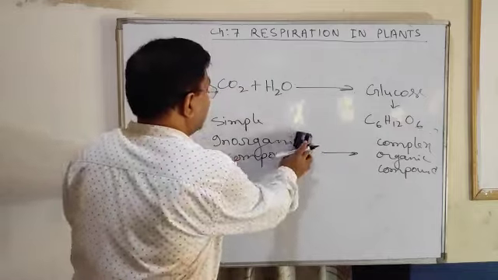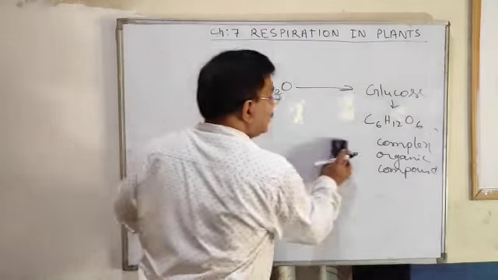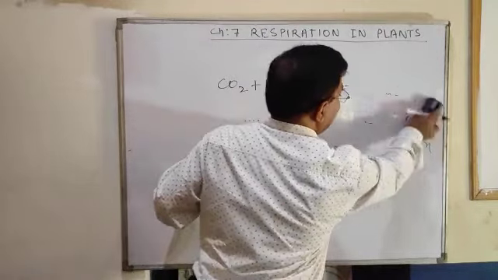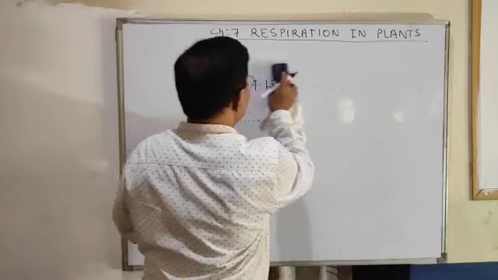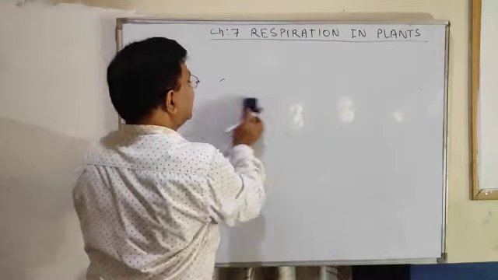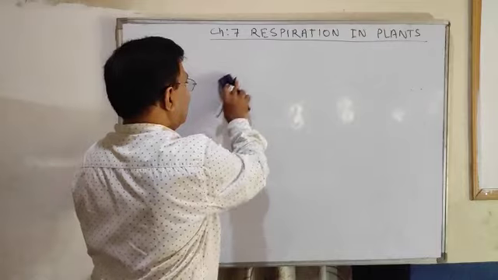Just the opposite. I have told you that two types of metabolism are there. One is anabolism and the other is catabolism.